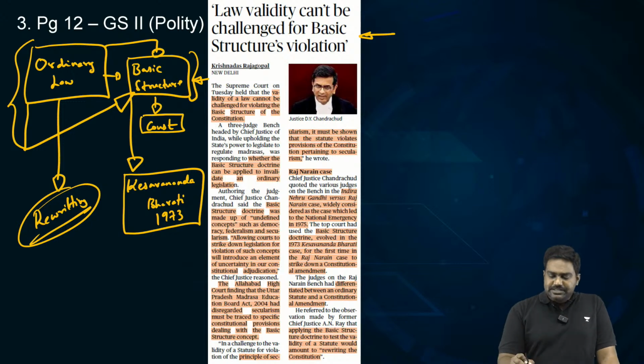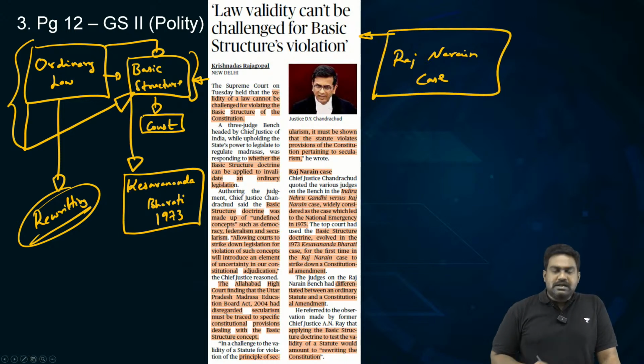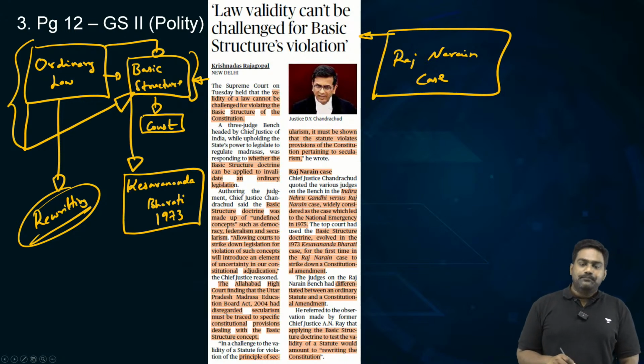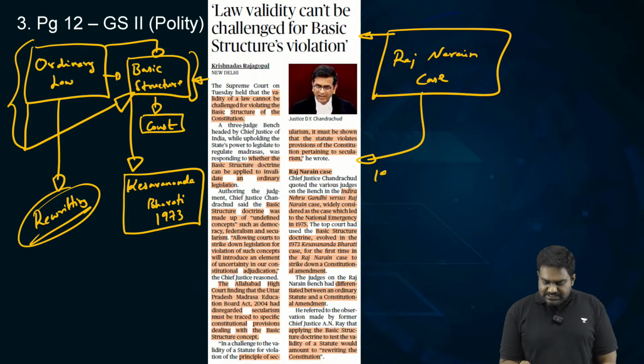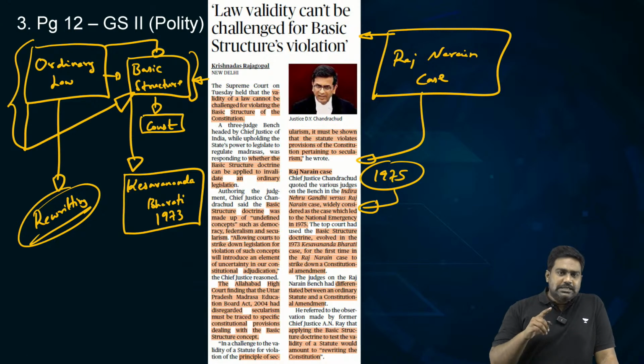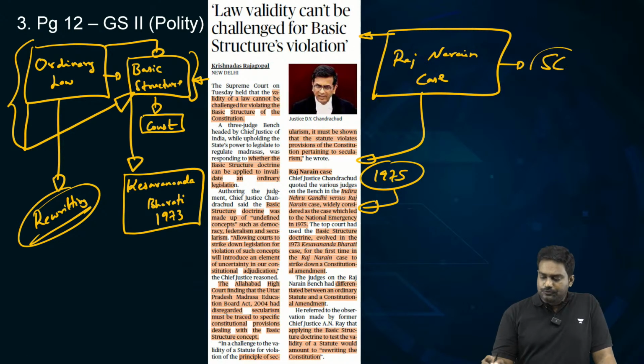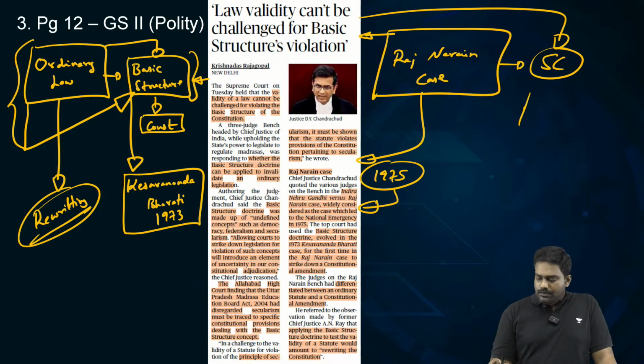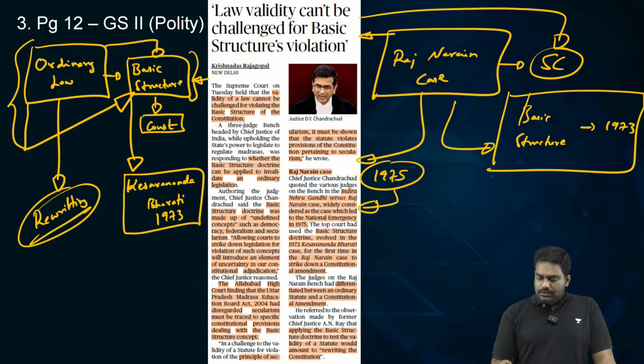There is a related case called the Raj Narain case, Indira Gandhi versus Raj Narain, a very popular case. It is believed that this case led to the Emergency being imposed by then Prime Minister Indira Gandhi. In the Raj Narain case, the Supreme Court for the first time applied the basic structure concept which had been laid out in 1973 in the Kesavananda Bharati judgment.